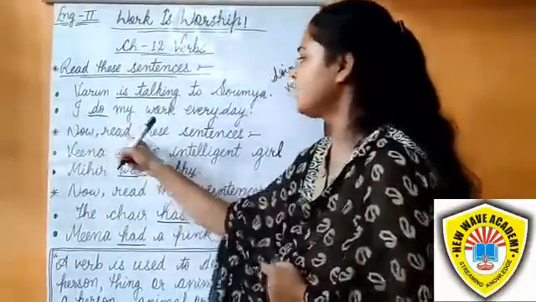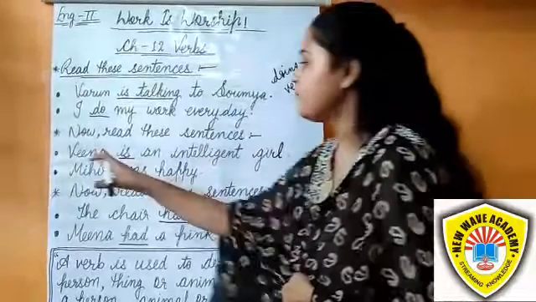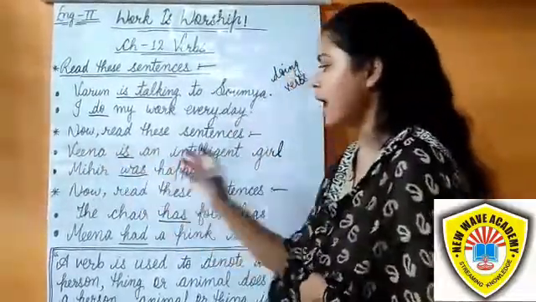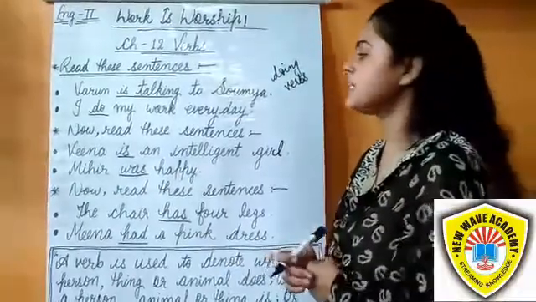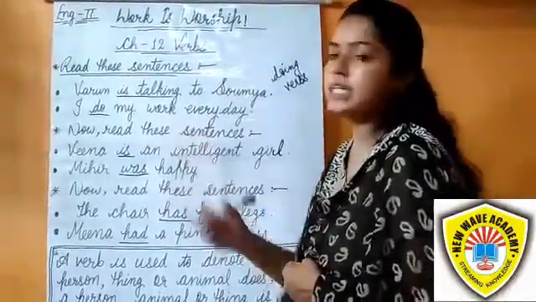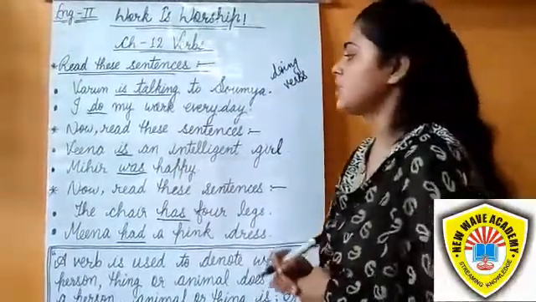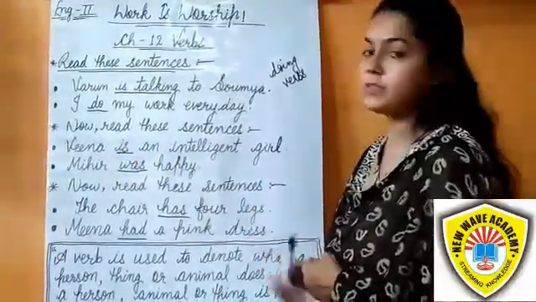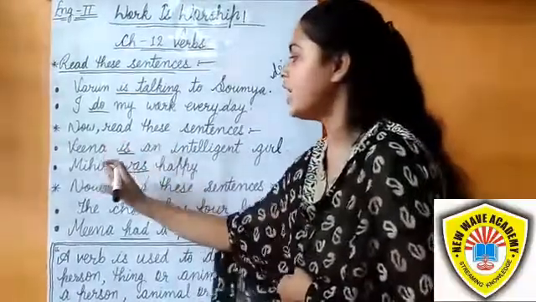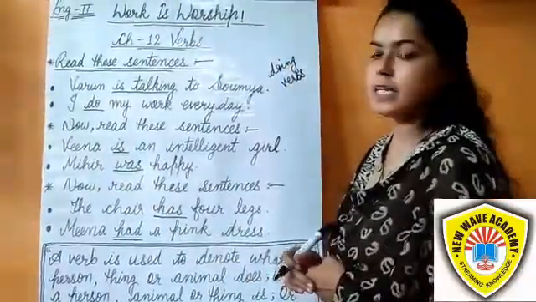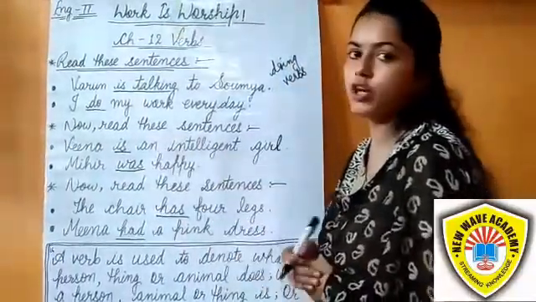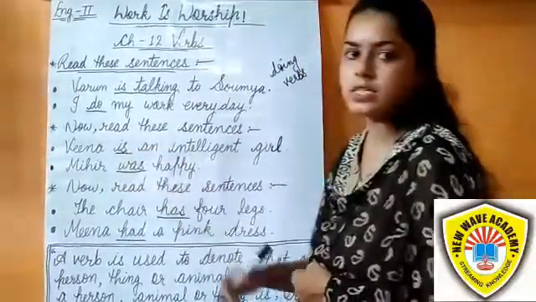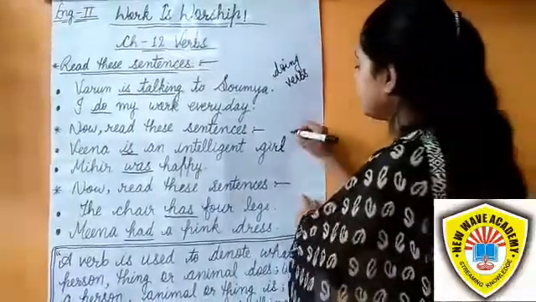Now read these sentences. Veena is an intelligent girl. Mihir was happy. Students, here the underlined words tell us about Veena and Mihir, the state of both of them. So is and was are being verbs.